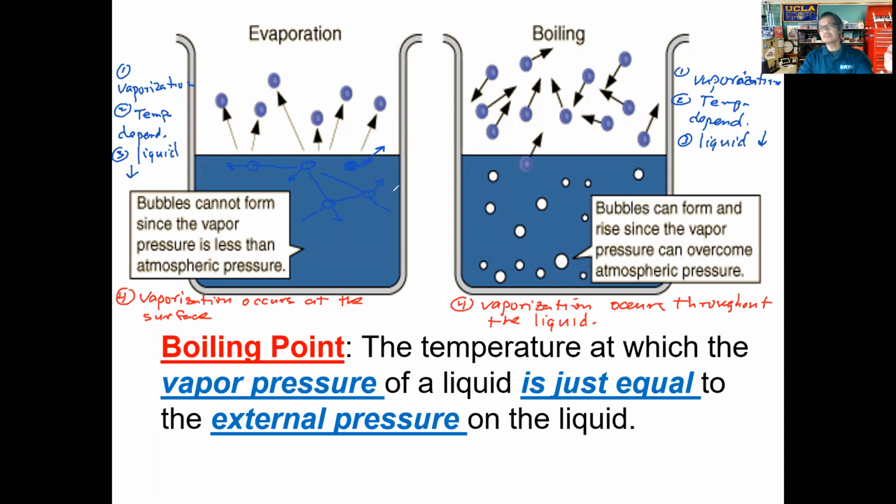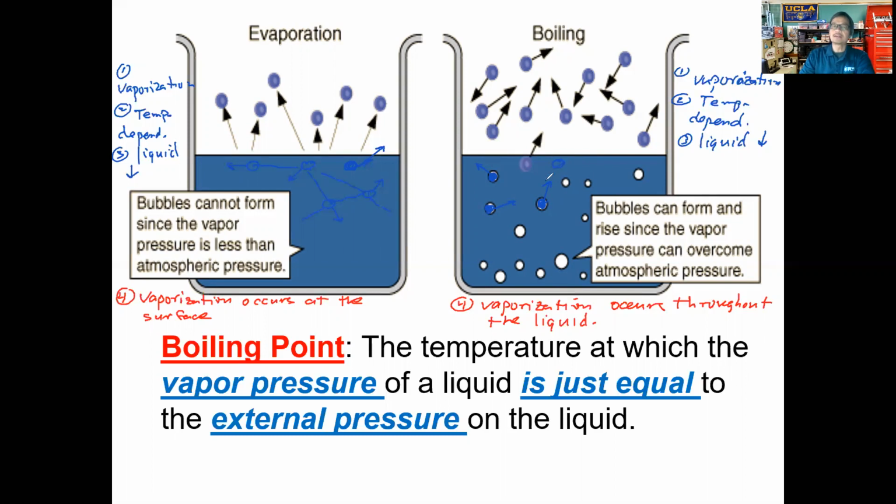Okay. Let's shift to the boiling here. So as you start to increase the temperature more and more, let's focus in on these particles here. As you increase the temperature, they move faster and faster, and so all these particles start moving faster and faster, just like with the process we call evaporation.